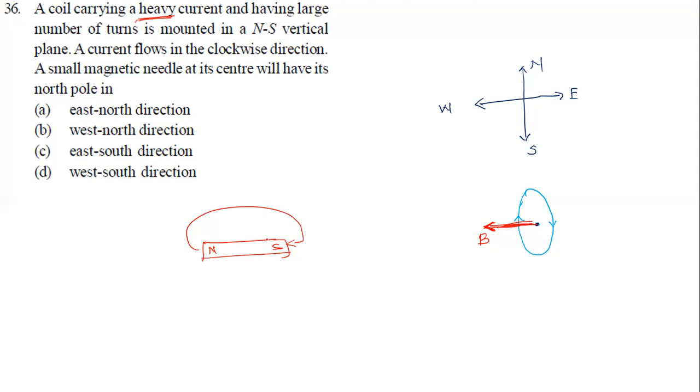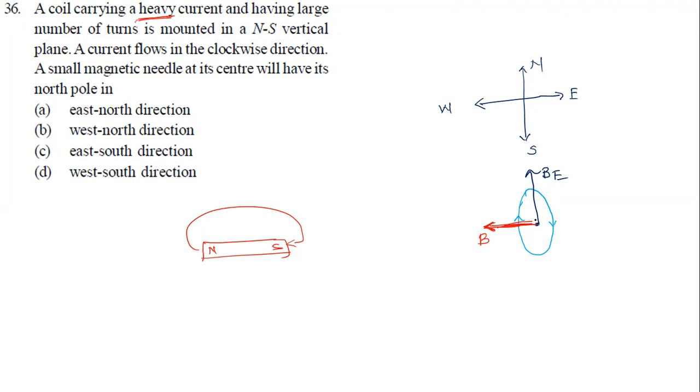The magnetic field direction will be what now? It will be south to north outside. So what will be the Earth's magnetic field direction now? Let me indicate the Earth's magnetic field with a different color. It will be south to north, in this direction. Now if we place a needle, its north pole will be pointing in what direction? The resultant of these two magnetic fields, right?